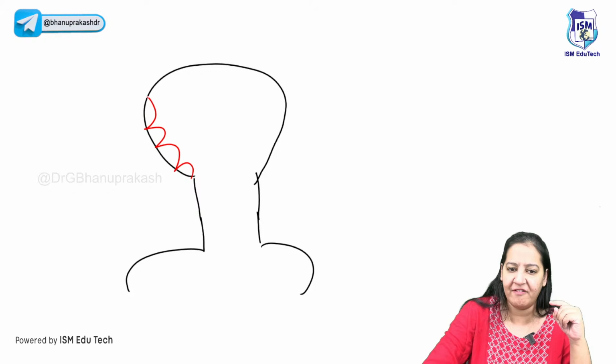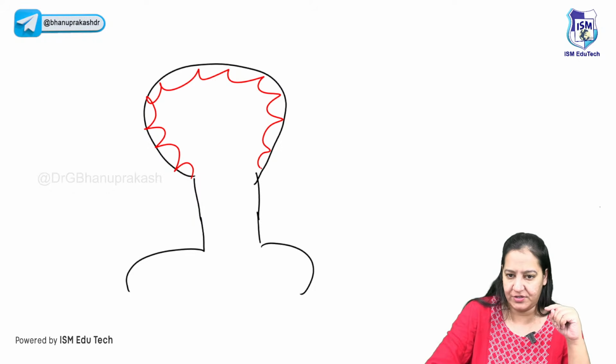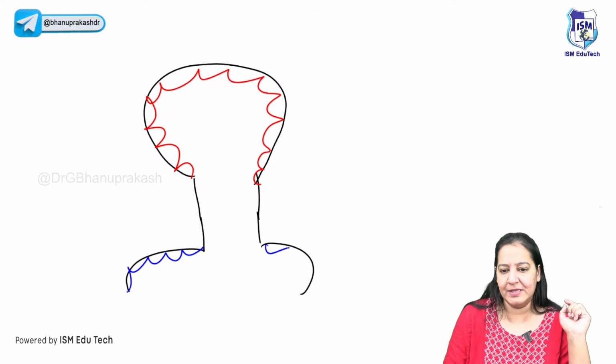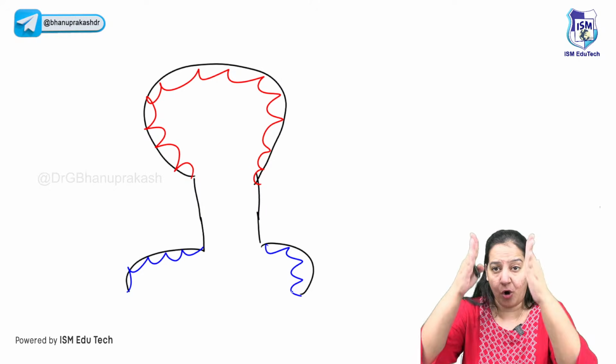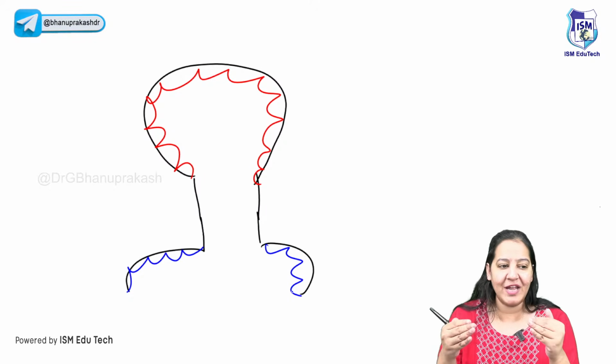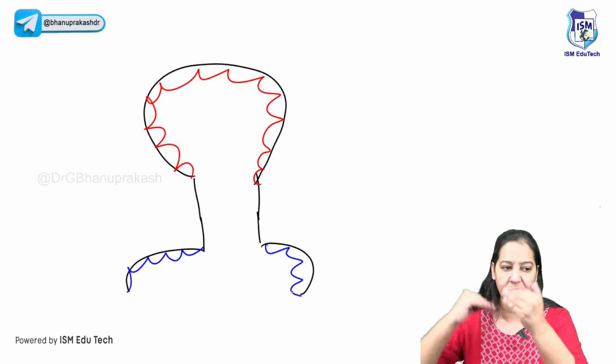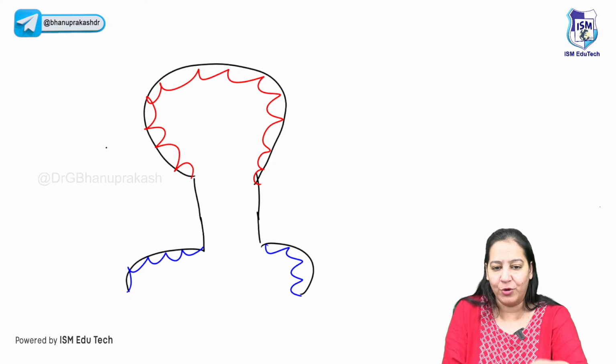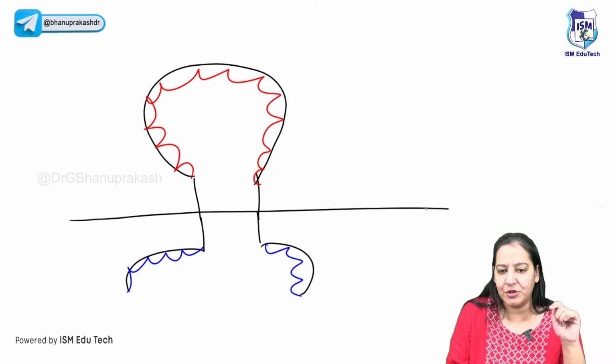The uterus has columnar epithelia. We all know that. But the vagina of the female has squamous epithelia. This one is squamous. And the cervix is the connecting organ between the two. So can any one of you tell me the lining of the cervix? Is it like the uterus or is it like the vagina? You will say, ma'am, it's both. So let me divide the cervix into two portions.